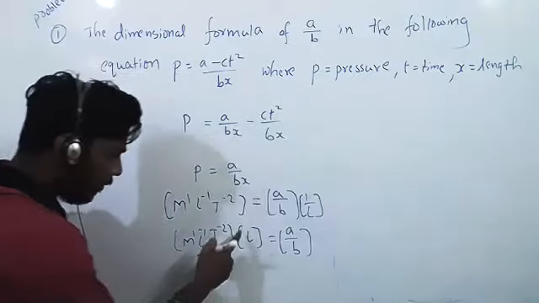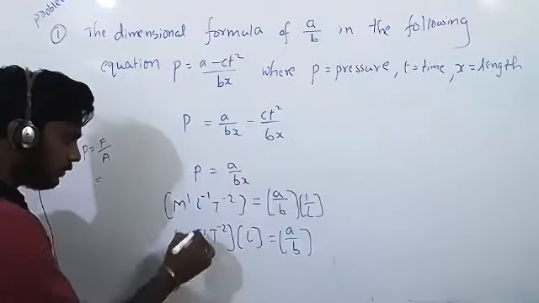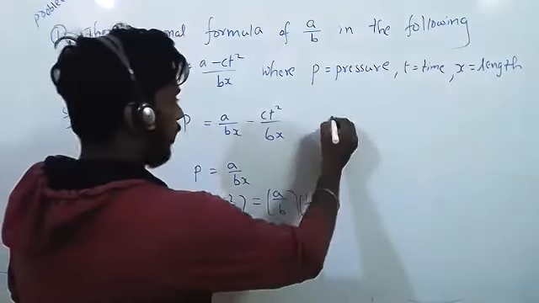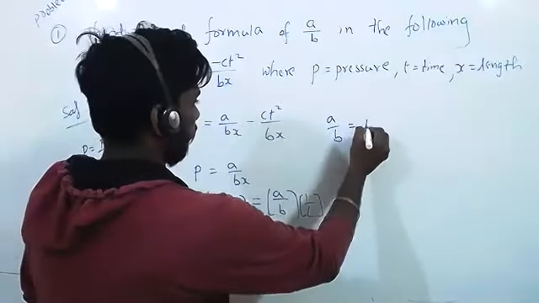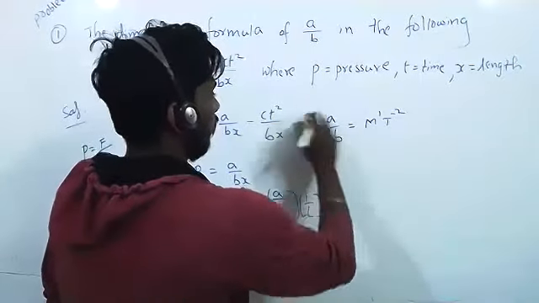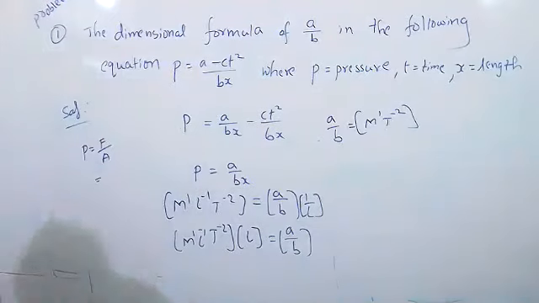Yes, sir. L power 1 and L power minus 1 will cancel, giving L to the power 0, which is 1. So A by B equals M power 1, L power 0, T power minus 2. Am I clear or any doubt?